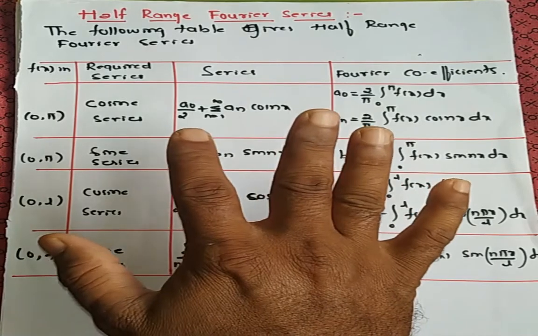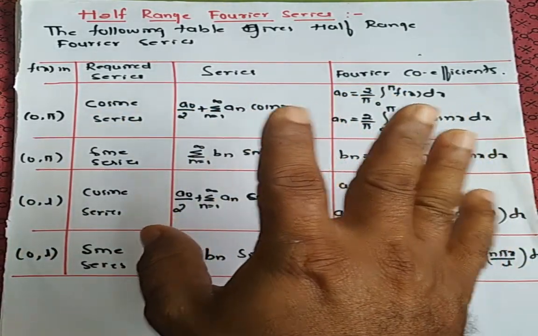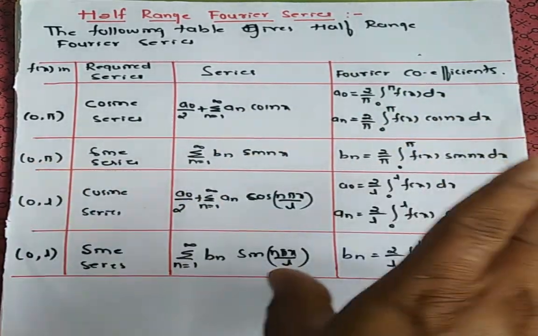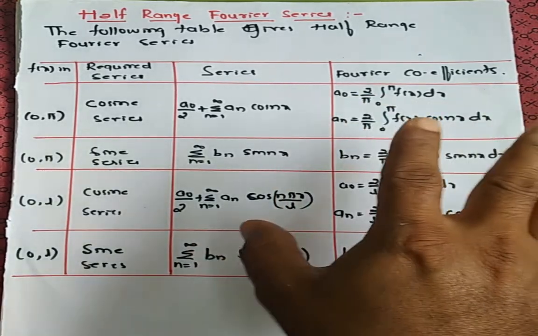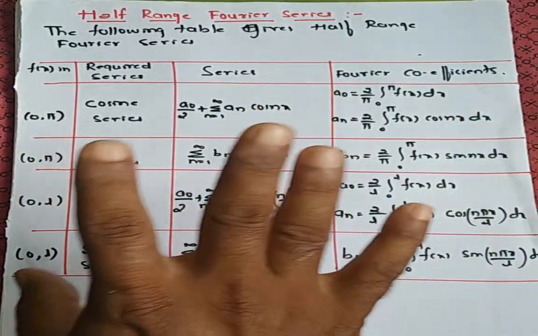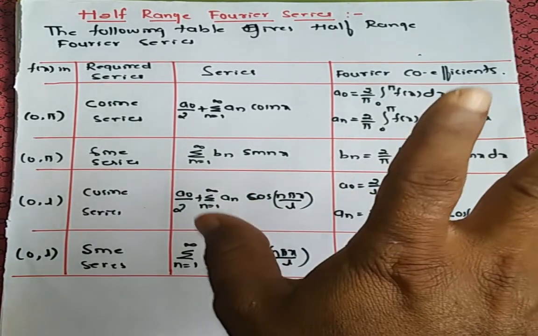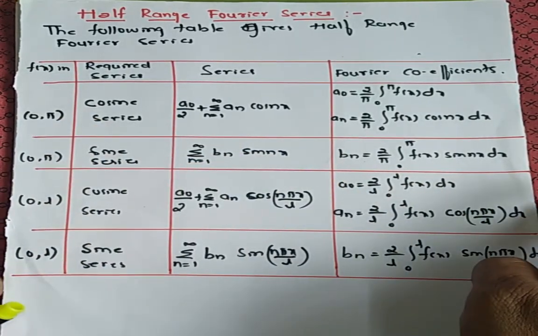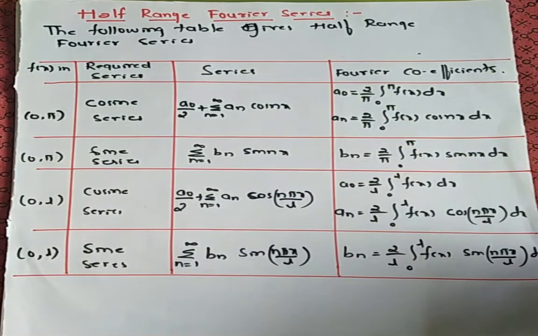Here it is not necessary to use the even and odd concept, it is a direct method, so you need not calculate all this. They usually ask directly that you have to calculate the cosine half range series or the sine half range series. According to the interval, you follow the table and you get the required Fourier series. So this is about the half range Fourier series.